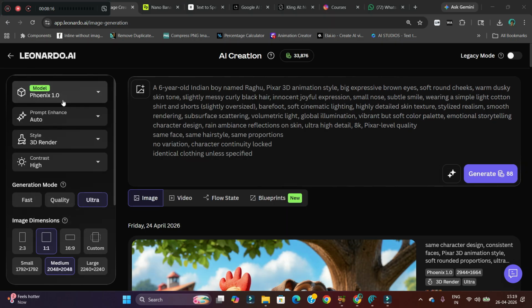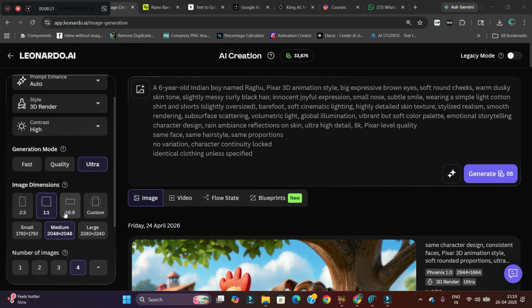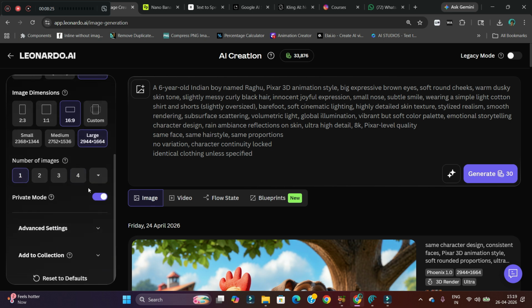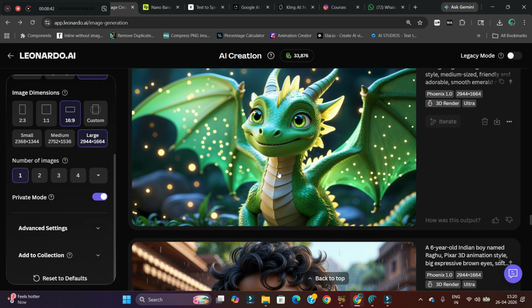Phoenix 1.0 3D render model. Contrast high. Generation mode ultra. 16:9 large, and create only one image. So it will take only 30 generation credits, and send it. This is the image. So simply go ahead and download the image. So like this you will have to create all the characters. I have already created the character of the green dragon as well. So these are the two main characters.